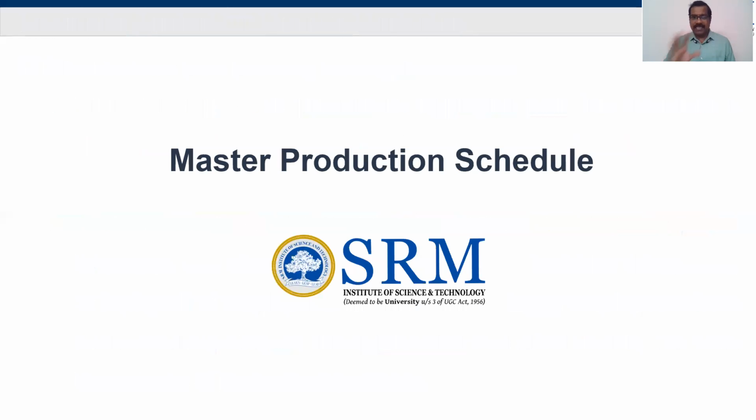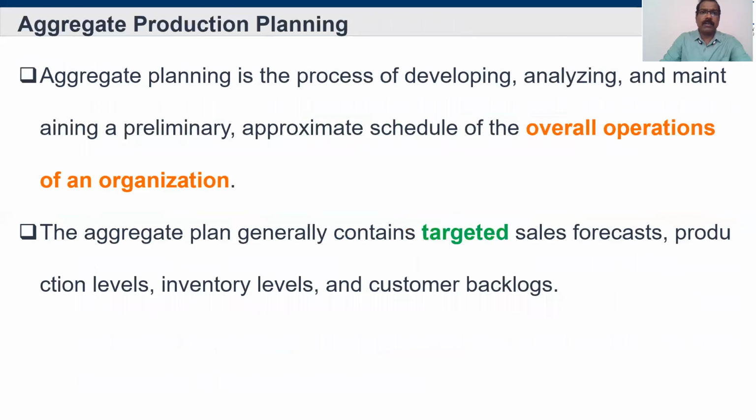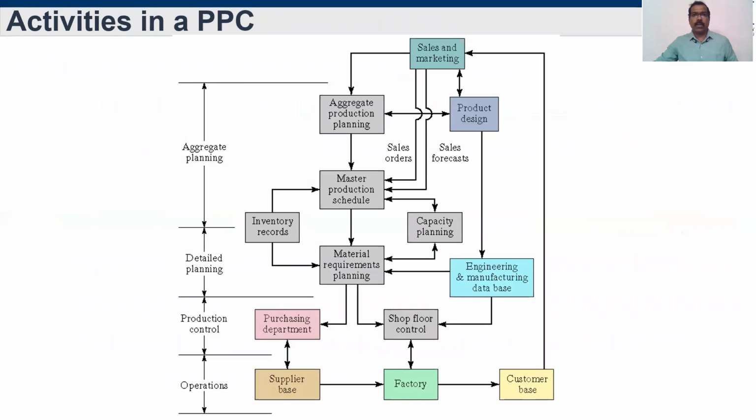Okay. So the next topic will be the master production schedule. What is meant by master production schedule? This is where it comes from: it comes under your aggregate production planning. From this diagram, we can understand that it is derived from the aggregate planning. What else is joined with the master production schedule? The sales and marketing team also joins, and capacity planning is also connected. So this is the general picture of the master production schedule.